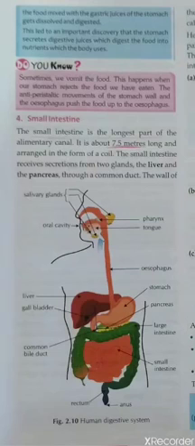The liver produces bile juice, which is a thick yellow liquid, and it passes this bile juice to the gallbladder. Here in this picture you can see the gallbladder just below the liver. So this secretion is collected and stored by the gallbladder before it is secreted to the small intestine.